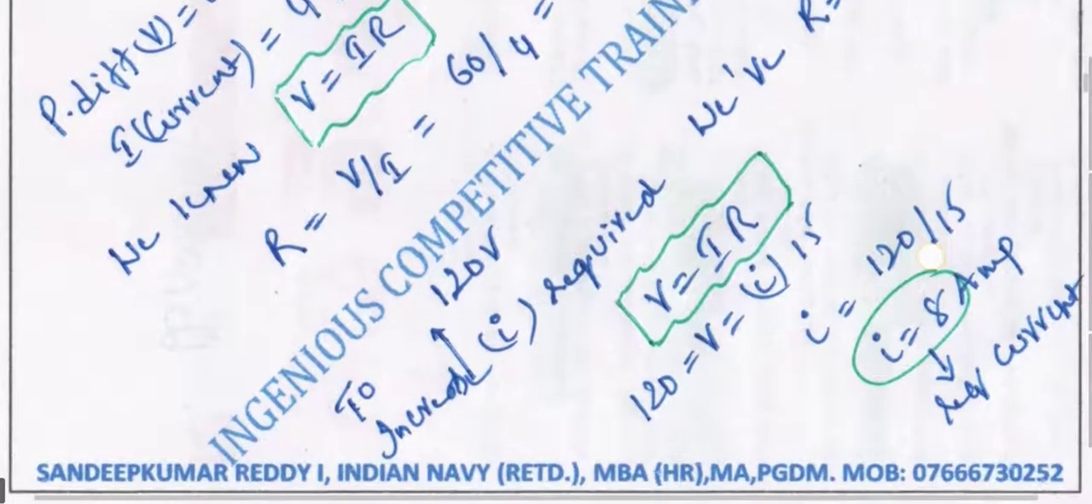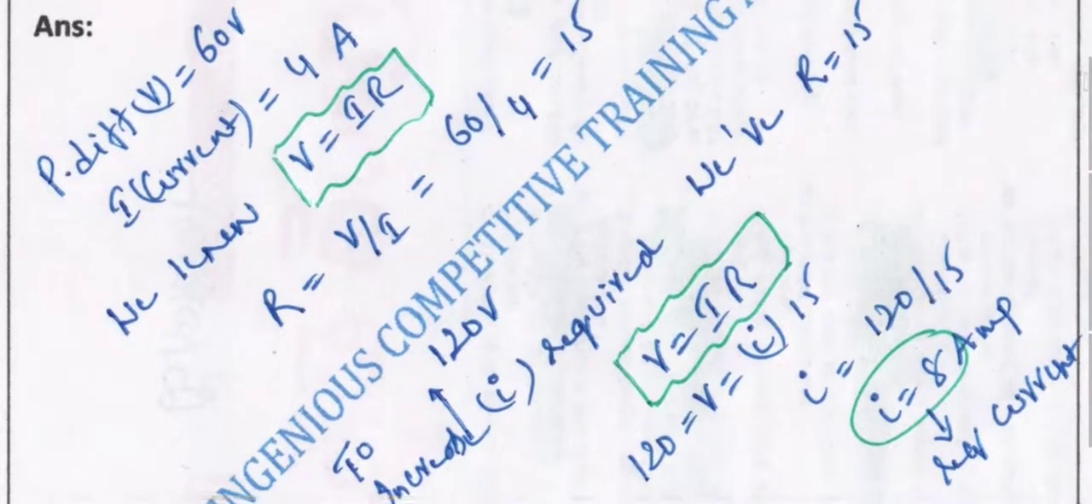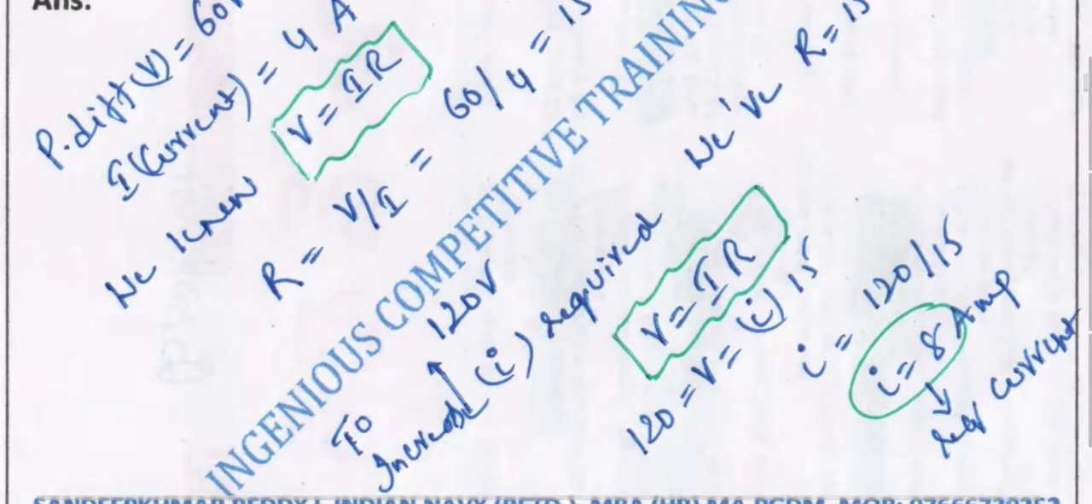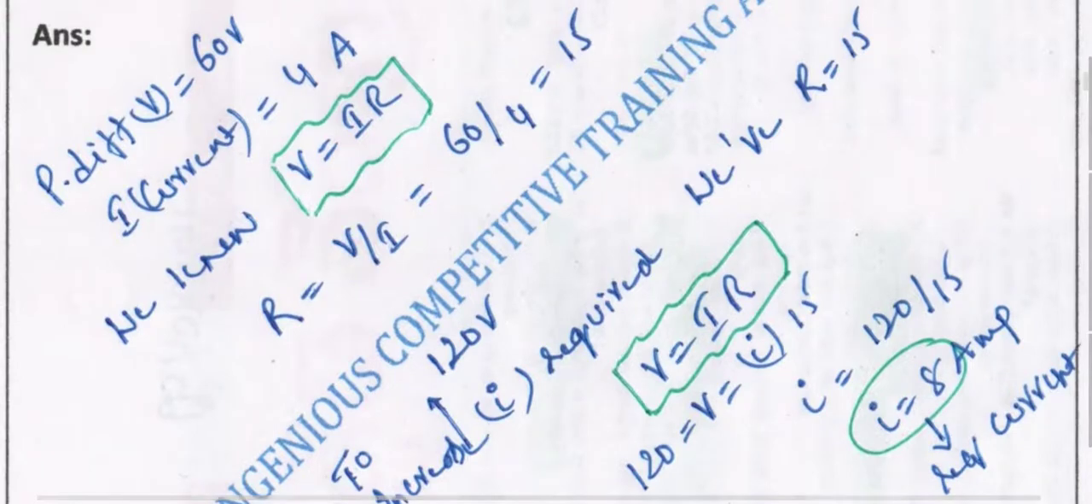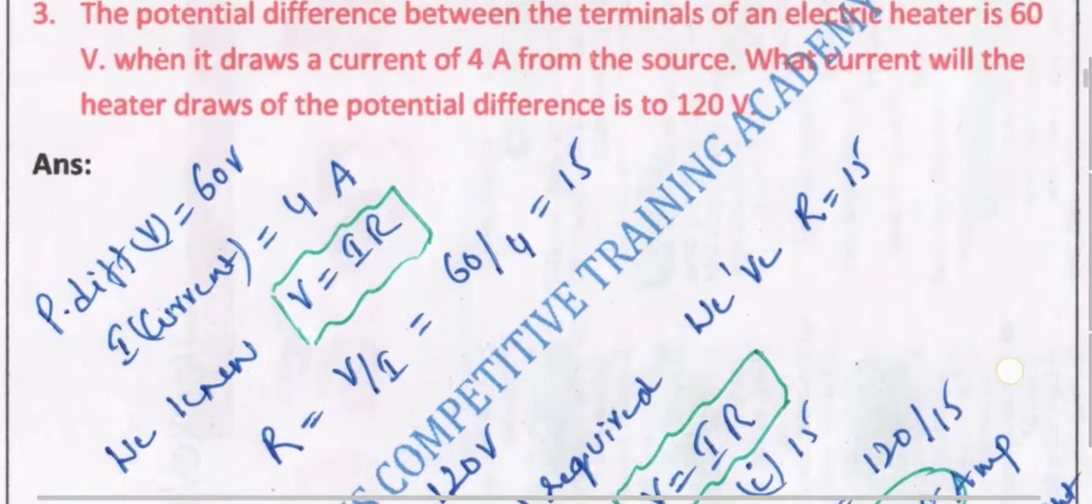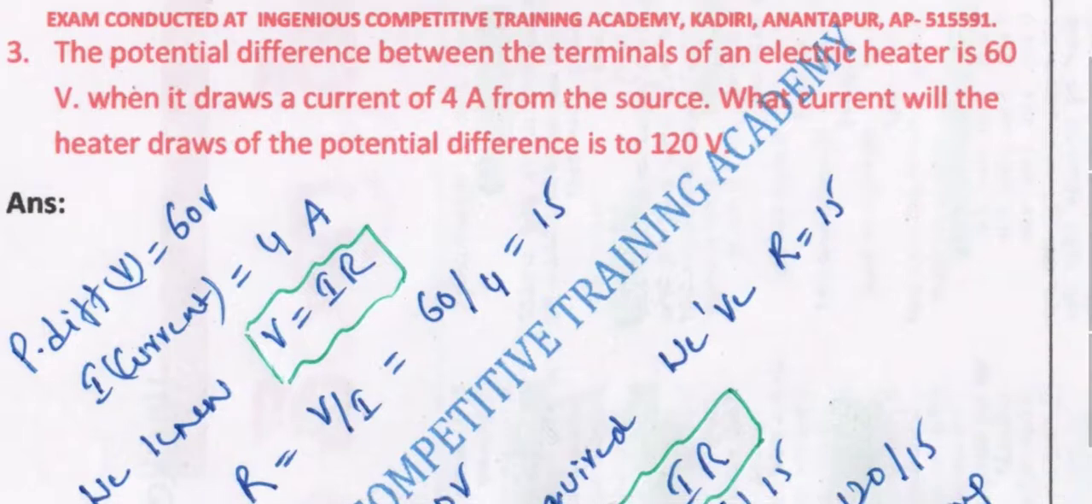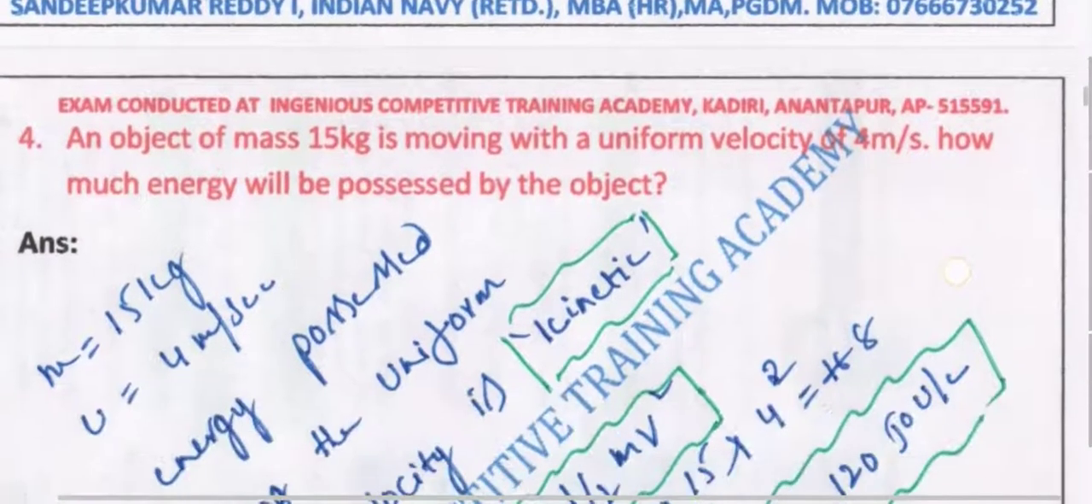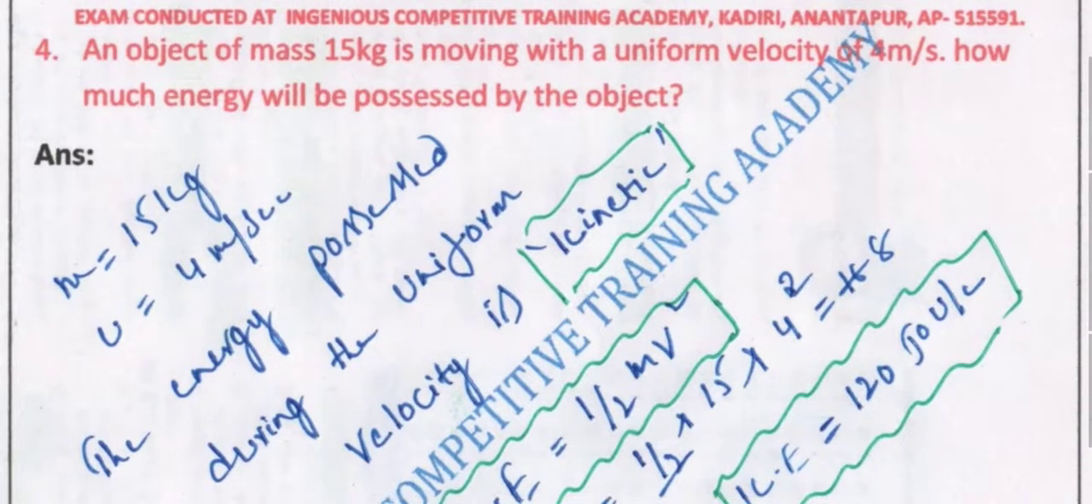We apply the same formula, but the resistance is now known to us, that is 15. After that, 120 is the potential difference, so we can directly figure out the current, that is 8 ampere. Obviously it is doubled, so 8 ampere current is required. It is common sense. If the heater takes a current at 60 volts, then obviously at 120 it is double only. It's a common sense question. You can go through it either by common sense or by the calculation based method.